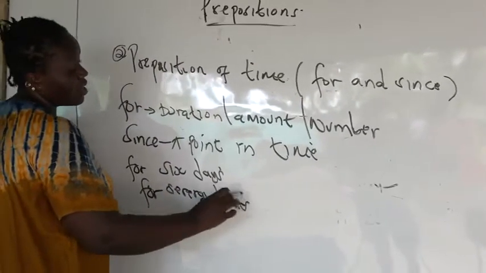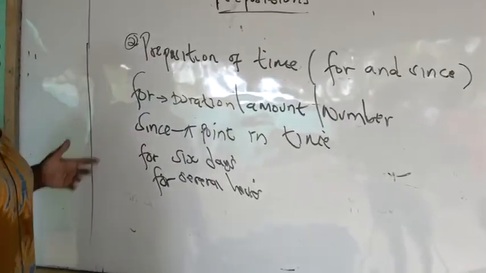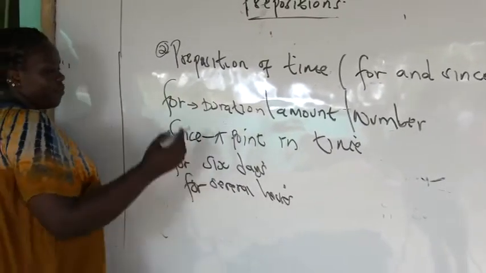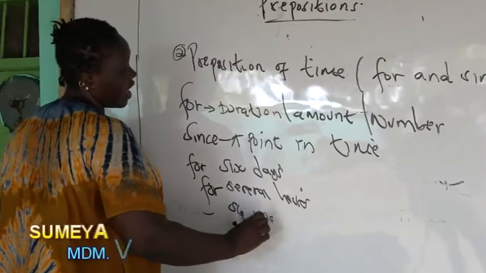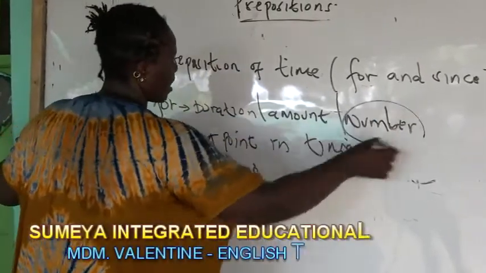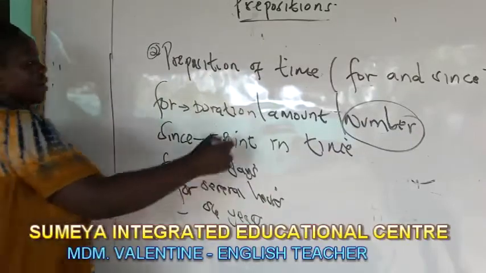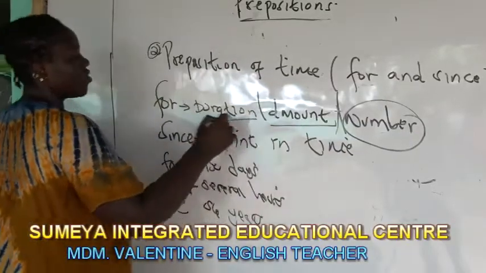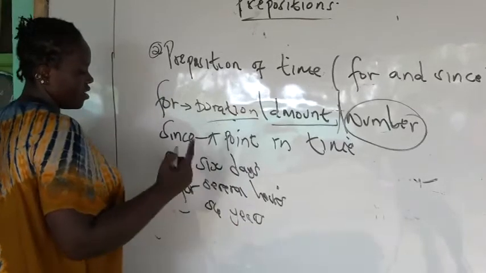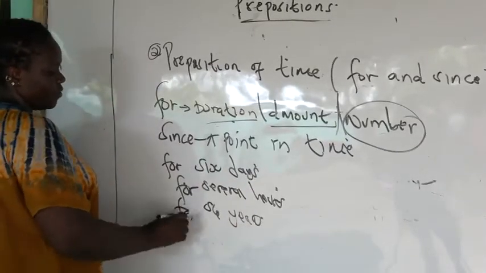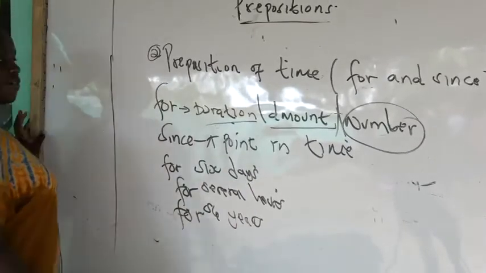Kenya has been independent for 56 years, or 70, I don't know. For 56 years, like they are giving you a number, or an amount, or a duration. For 6 days, for several hours, for 56 years.